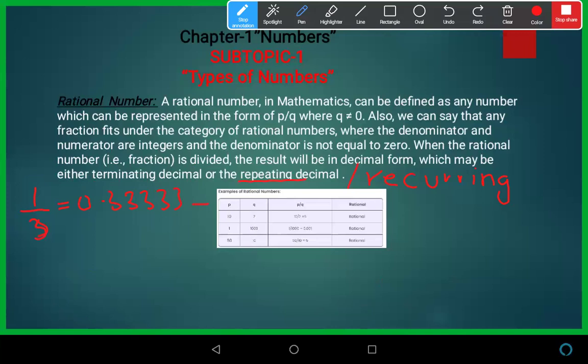What is a terminating decimal? When we divide two numbers, after the decimal point it will be divided completely. So this is known as a terminating decimal. Repeating or recurring means after the decimal point there is a pattern moving on, the number will not be completely divisible, but it makes a pattern after the decimal point. So this is known as repeating or recurring. So this is known as a rational number.